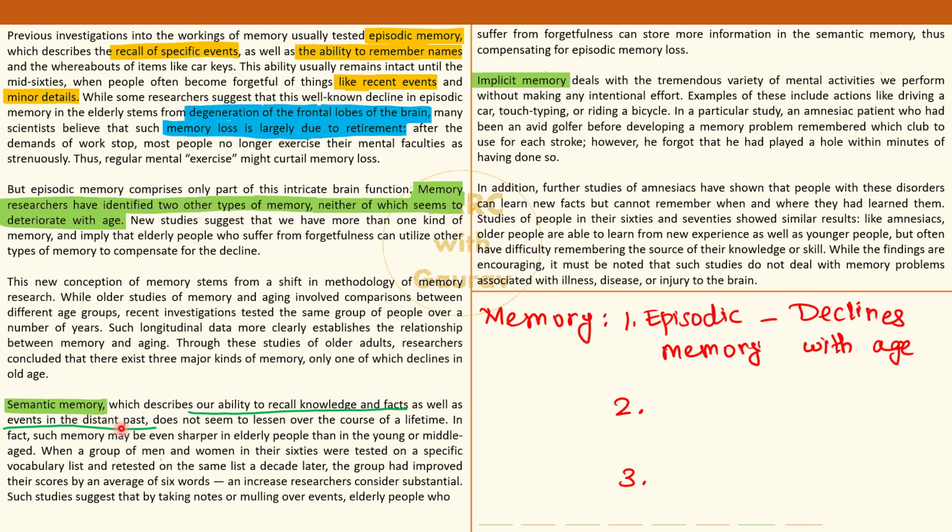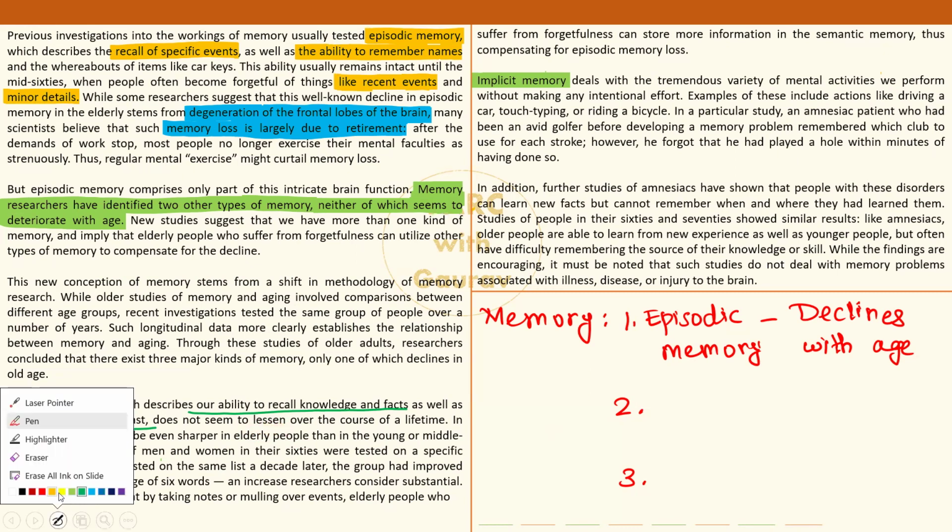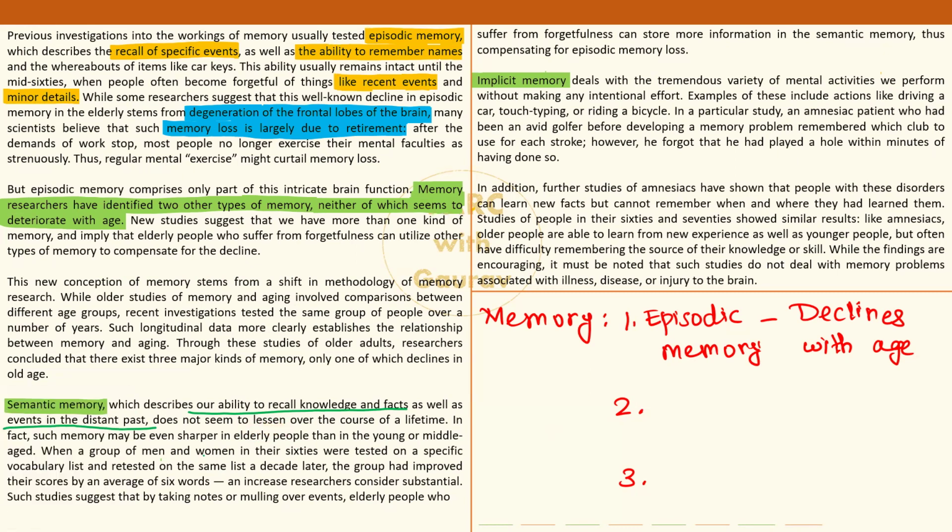Old things, remembering things from 50 years ago, that is semantic memory. Recent things, from 2 months, 5 months, 6 months ago, that will be in episodic memory. Okay, so you see the difference. And what is special regarding semantic memory? Researchers say that with age, as you become older, this does not become weak. Rather, it goes in the opposite direction. As you grow older, this might even end up getting reinforced. All right, fair enough. Which is like the story turning completely opposite.